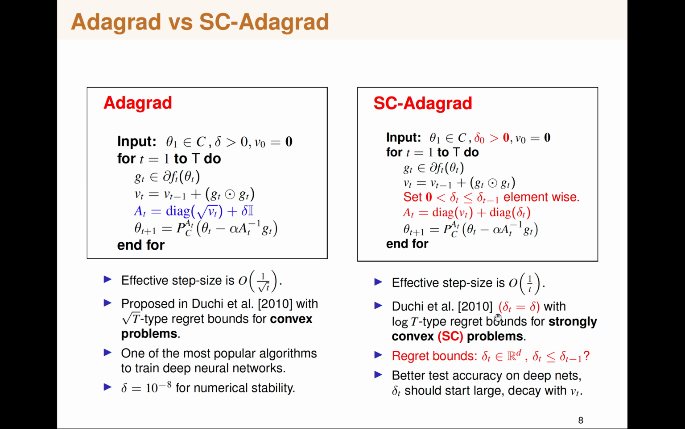So the constant delta scheme, which is if you use a constant numerical stability scheme, you can indeed achieve logarithmic type regret bounds. This was proposed in 2010. So we want to see whether we can achieve optimal regret bounds by using such a delta t. And we show that we can actually achieve a better test accuracy on deep nets. And we also propose a scheme for delta t where we vary the delta t according to the vt term. In that sense, the numerical stability itself is very adaptive.